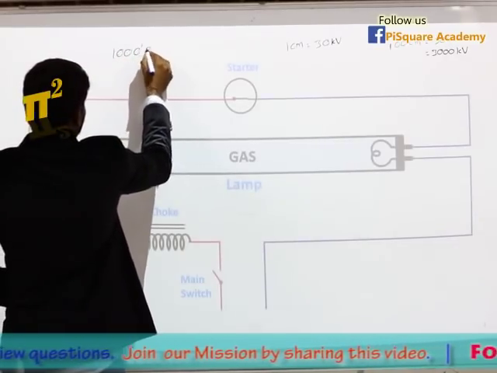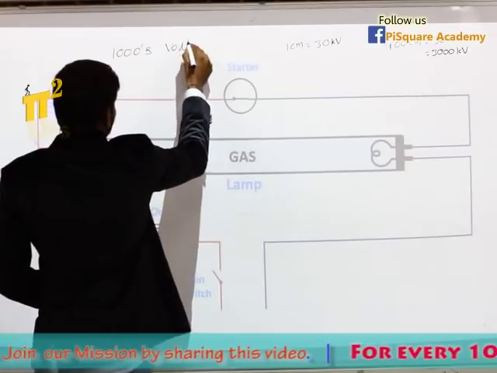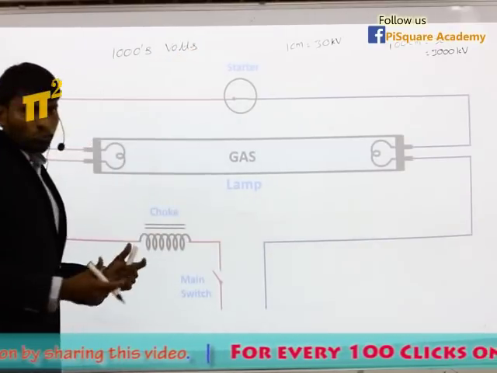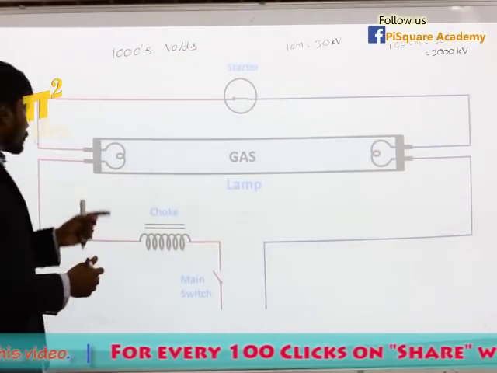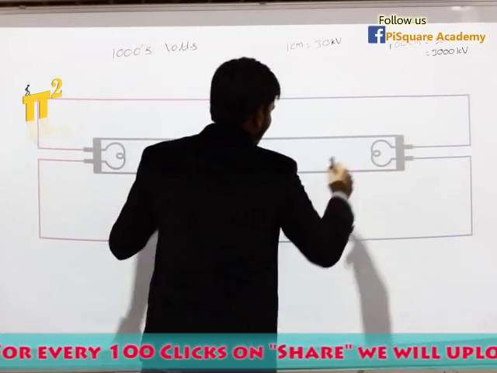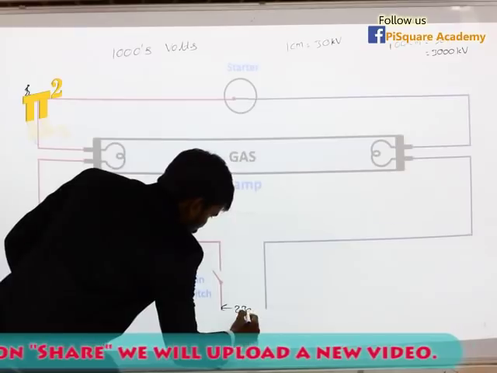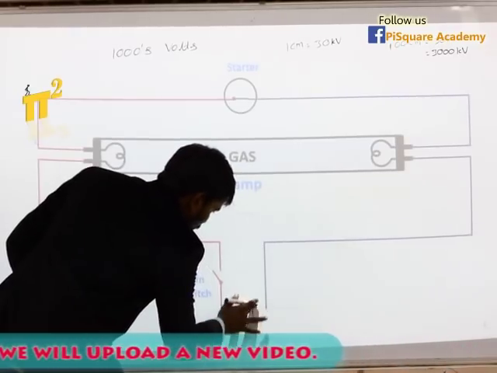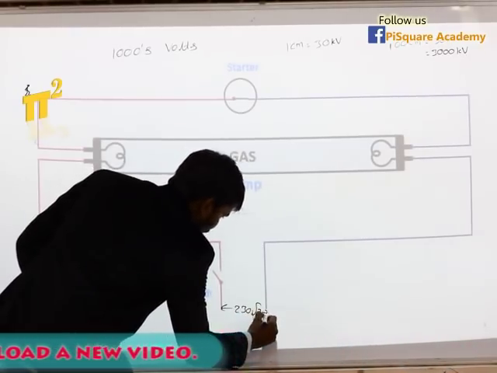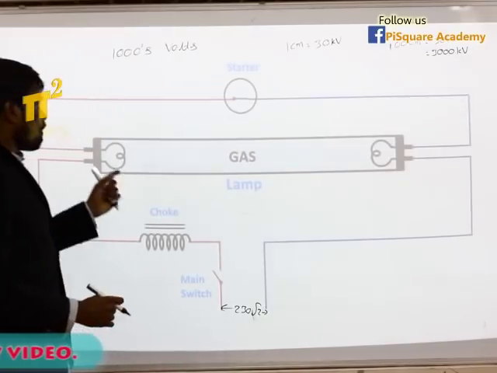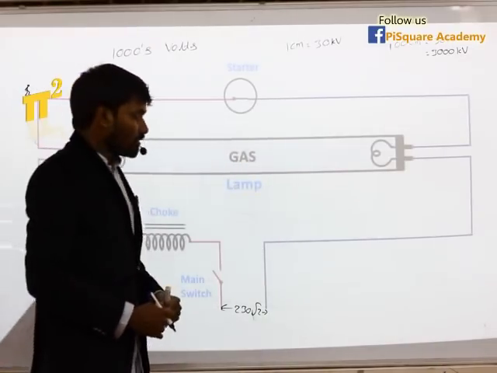You require thousands of volts, around 2000, 3000, some thousands of volts to ionize this gap. But what is the voltage we are having? We have 230 into root 2 peak value. 230 root 2 is the maximum voltage we can get here.